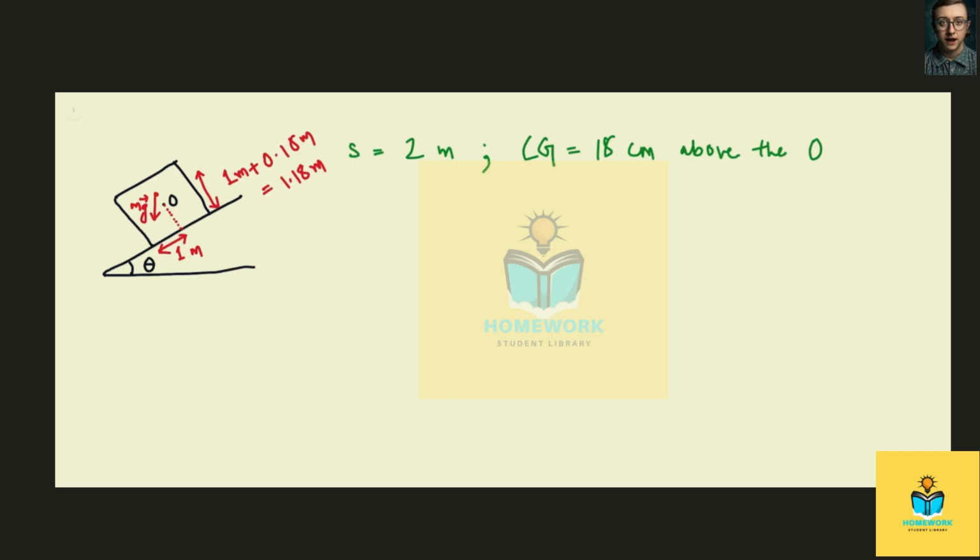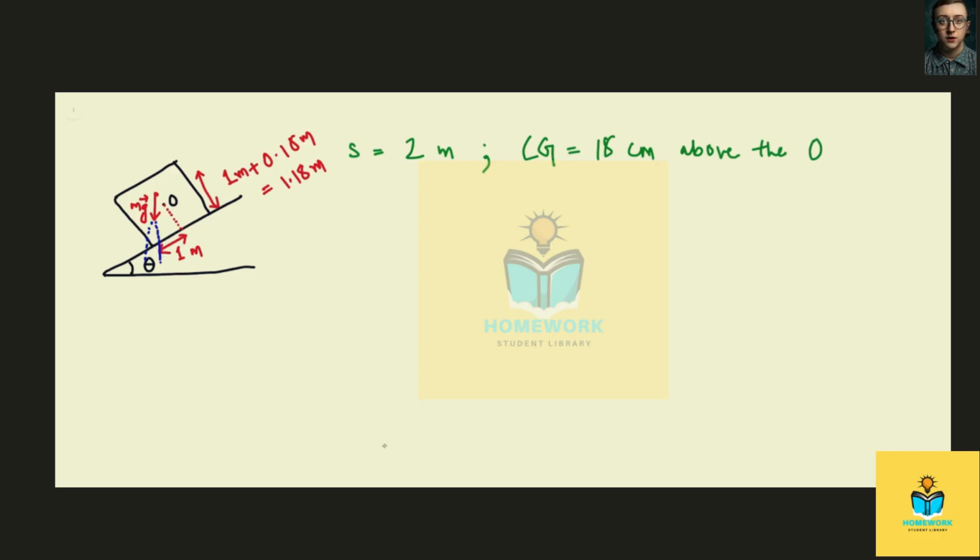This means that if you draw a vertical line from the center of gravity, so let me just project this, and if this goes like this vertically, then it's outside the base of support. In this case, the object will topple. If it is inside the base, then the object will not topple.